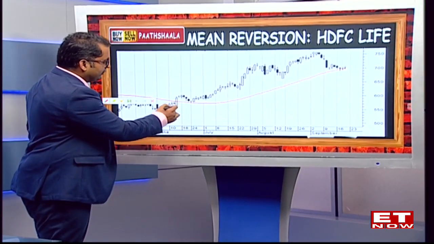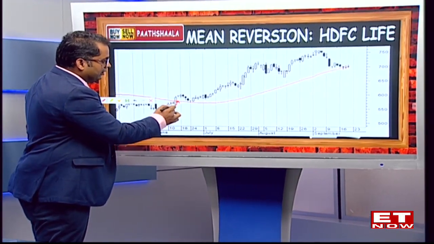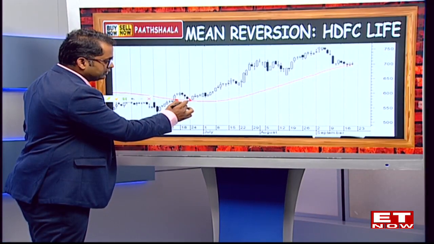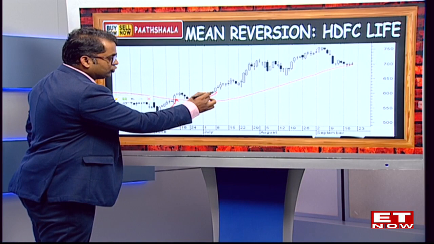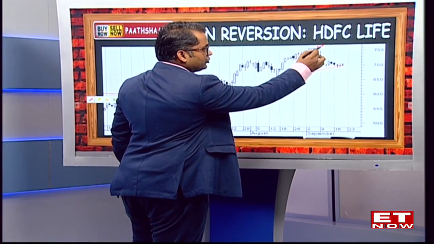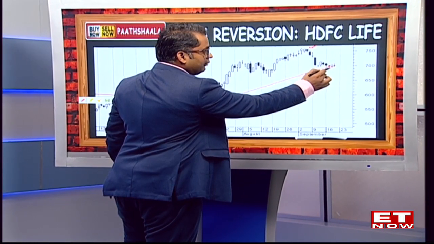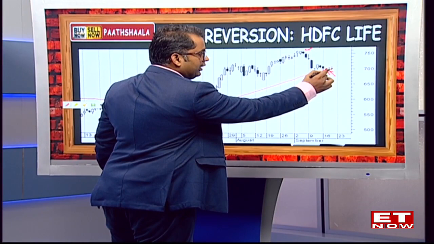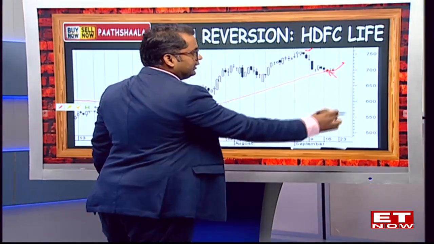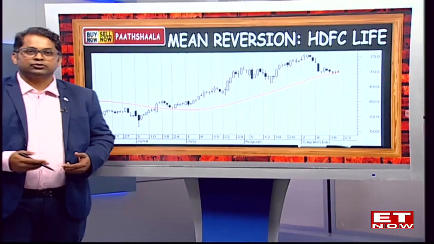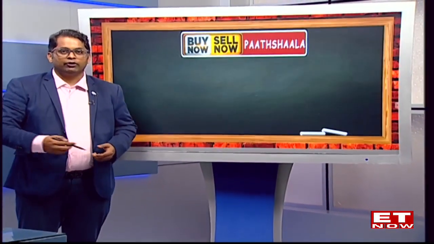As you can see, again, when a stock confirms a breakout of this key moving average, after an uptrend, the stock retests again, comes back towards its 50-day moving average and starts to move up higher. Again, the stock in the recent past, from approximately 760, corrected back towards its mean reversion point closer to 700 levels, spent some time over here consolidating, and now is getting ready for a breakout yet again. So this is a classical sign of how mean reversion shapes up and how this could be taken as a good strategy for traders who are looking at buy on dips.